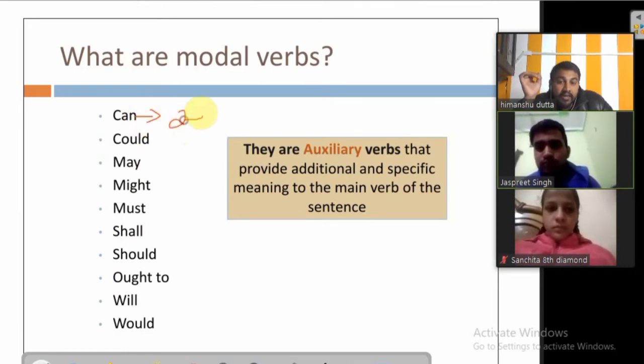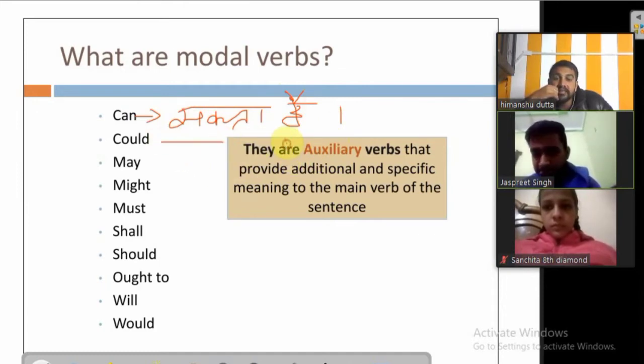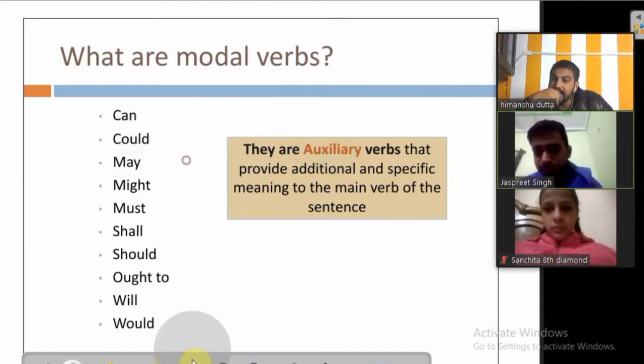Can is what we call sakta hai, and could is sakta tha. Sorry for the writing actually. So you should remember one thing, their meaning is different from the basic ones like is, am, are, was, were, has, have, had, do, did, does, and all that.